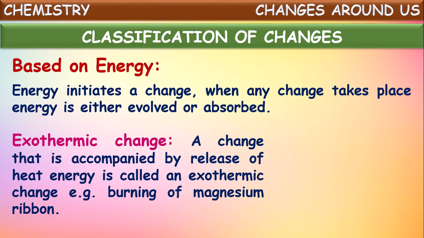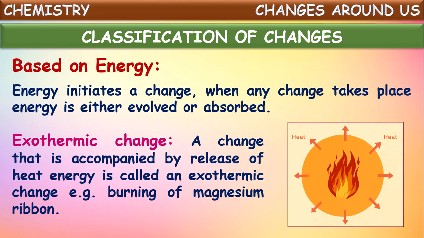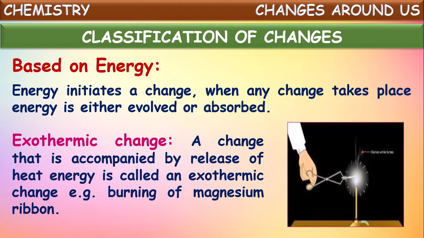First, let us go through the exothermic changes. The changes which are accompanied by the release of energy are called exothermic changes. For example, burning of magnesium. When you burn magnesium, what happens? It continues to burn with a dazzling white flame, and it releases some sparks also. It means when magnesium is burned, it releases heat energy. Such kind of changes in which energy is released out are called exothermic changes.